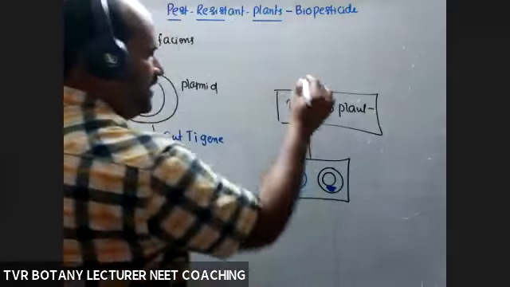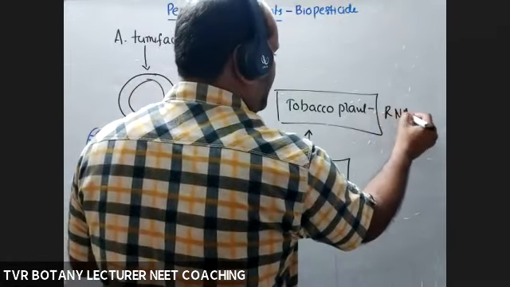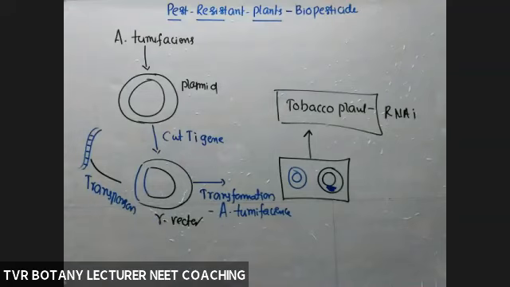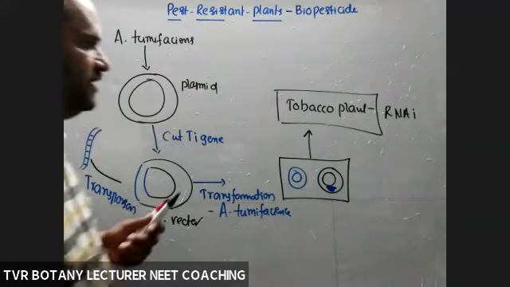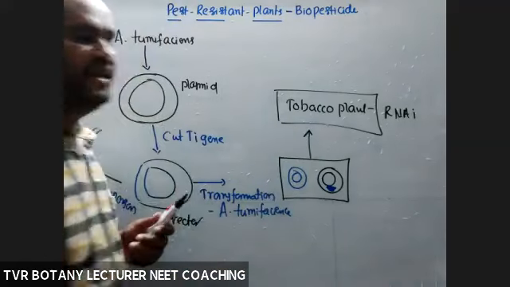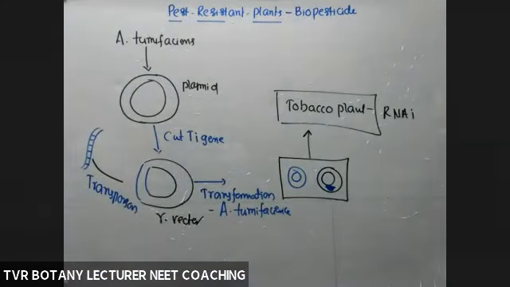Now, tobacco plant is with RNA interference. So this is the way to insert a transposon or desirable gene that is able to synthesize a sense antisense mRNA complementary to mRNA of the nematode, right? So this is the way to insert a desirable gene, that is either transposon or any gene which is able to synthesize RNA molecules complementary to RNA of the nematode. Okay, wait.